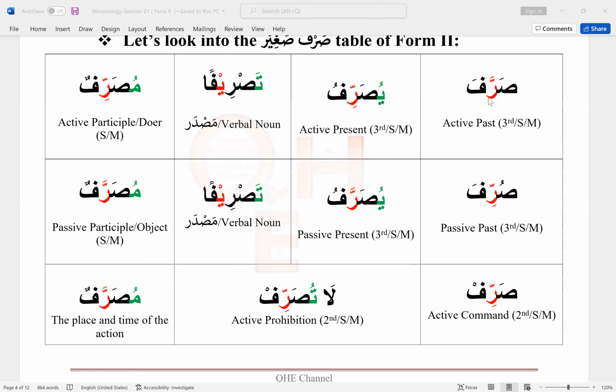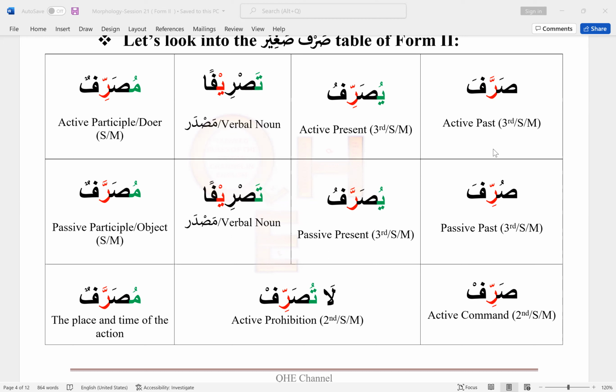So one more time: sarrafa, yusarrifu, tasrifan, musarrifun, surrifa, yusarrafu, tasrifan, musarrafun, sarrif, la tusarrif, musarrafun. And again, ismul maf'ul or passive participle and ismul dharf are exactly the same for Mazid Fee.